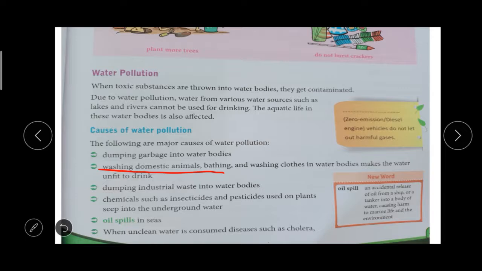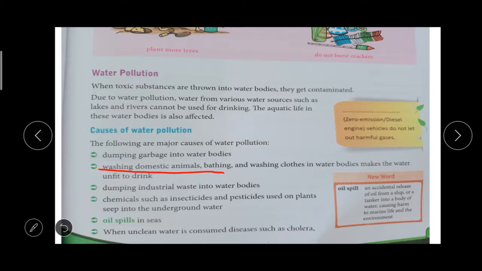Then oil spills in the seas. In the sea many boats are going for fishing, and big ships are coming. They use petrol and diesel for engines, so oil will come from these boats and ships, and this oil spill will spread on the sea. Then if we consume this uncleaned, contaminated water, we will get cholera, a waterborne disease.